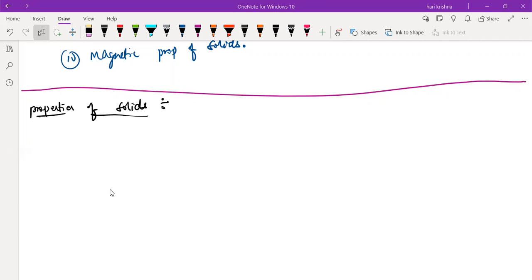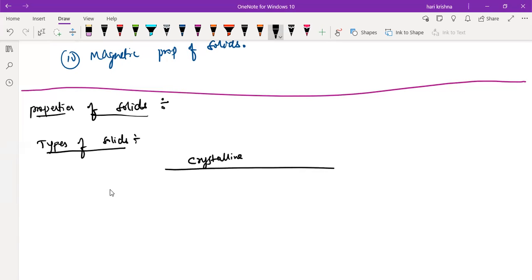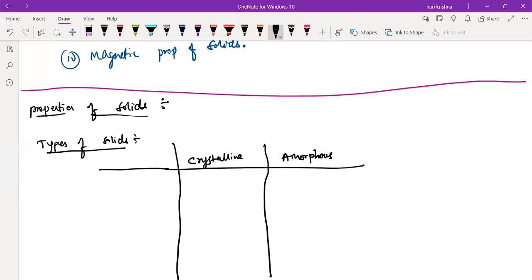So next is the types of solids. Again, we have two different types of solids. One is crystalline, and the next one is amorphous. Okay. So here we'll write the properties.